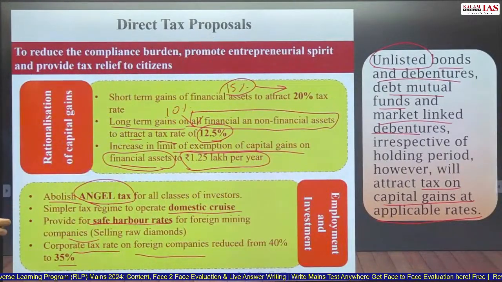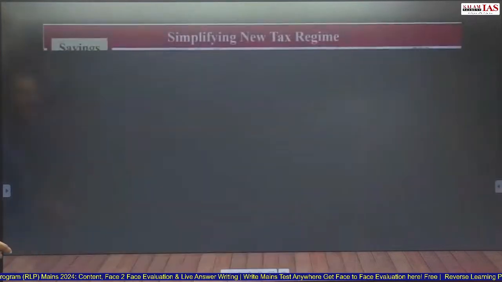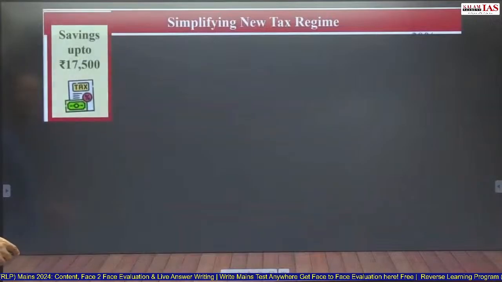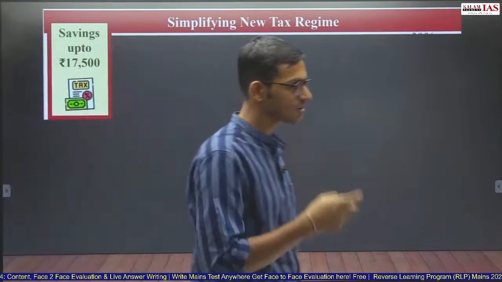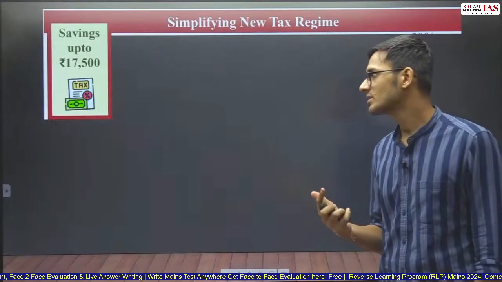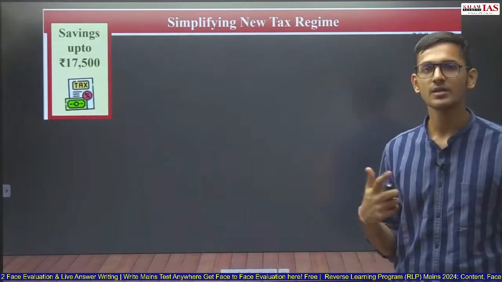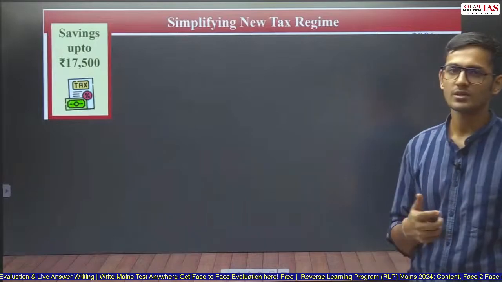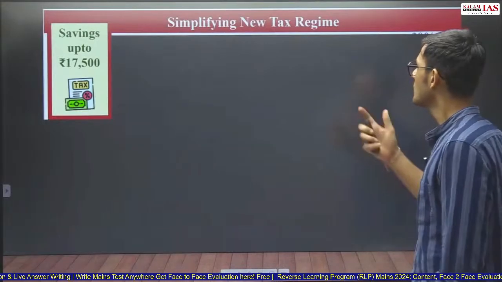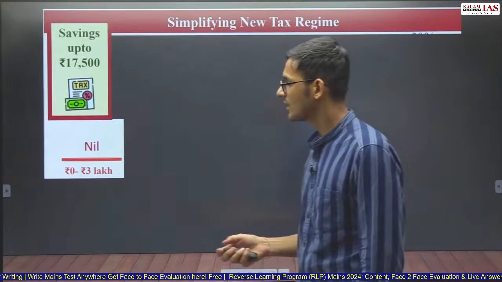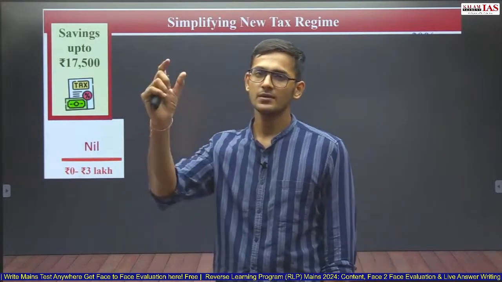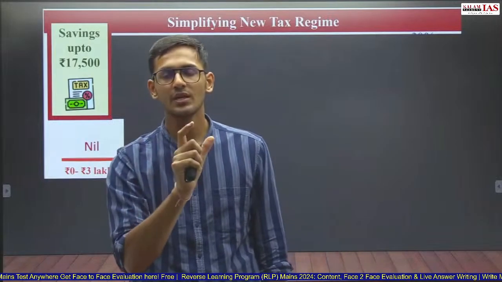There are also other changes that have been announced in the direct tax. This is simplifying the new tax regime, which will help in saving up to rupees 17,500. Not everyone will benefit from 17,500. So what changes have been made in the new tax regime? First, earlier the tax bracket was like this: 0 to 3 lakh.